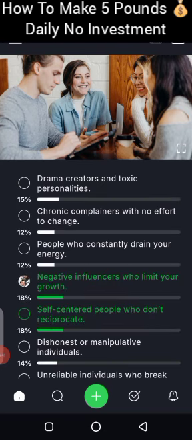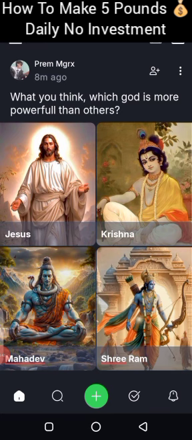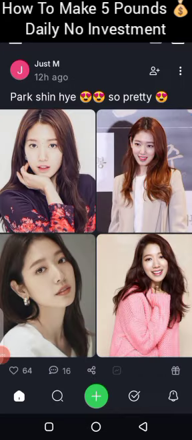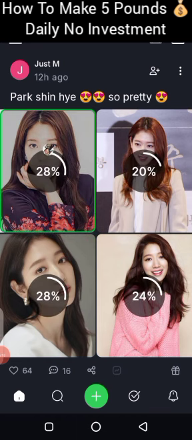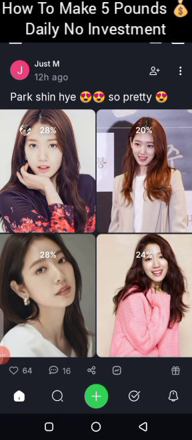You see? Then it's going to pop out the next question and say, which God is more powerful than others? Well, in my own case, I'm a Christian, so I'm going to go by my Lord Jesus. So I tap on my Lord Jesus. All right. So the next question says, Park Shin Hye, so pretty. Which one is pretty? So I'm going to click on this. That's just what you do: clicking on pictures and answering simple questions.